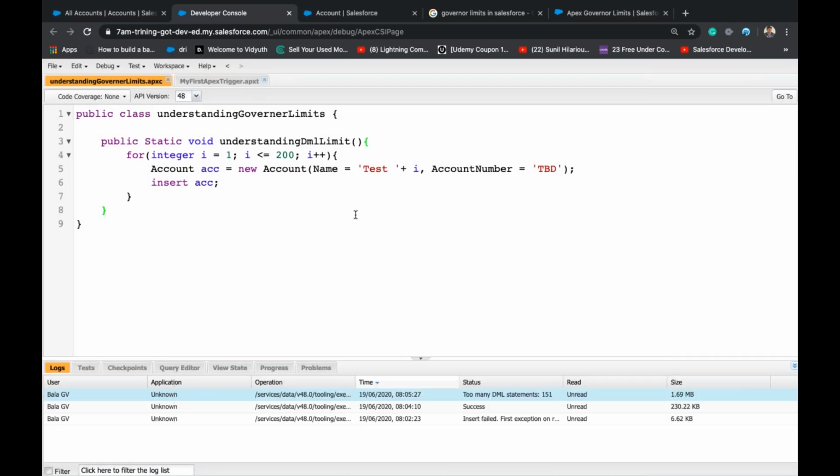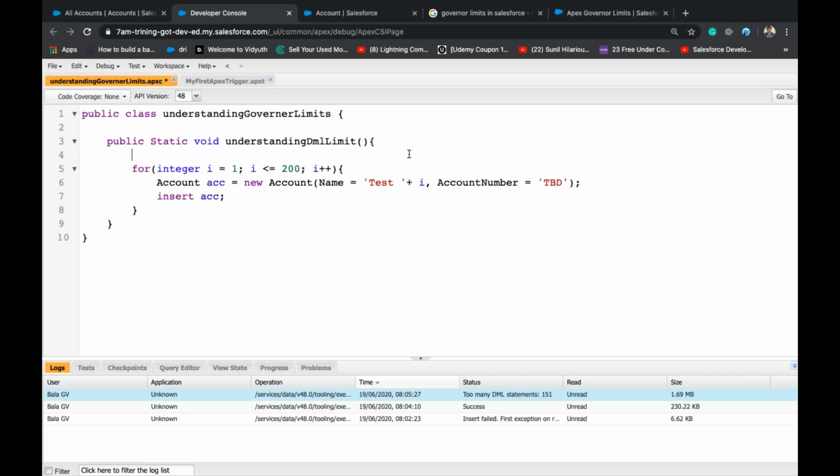See, sometimes we have to insert all the accounts, right? If the client wants 200 accounts, we can insert them multiple times, or with multiple methods, or multiple classes, or multiple transactions. But the simplest way is to bulkify this class.